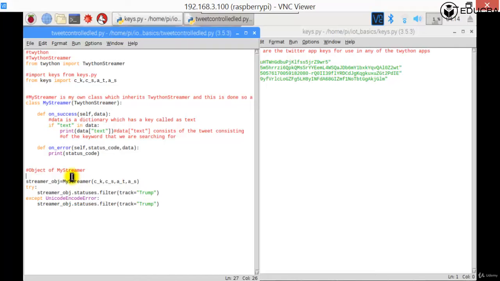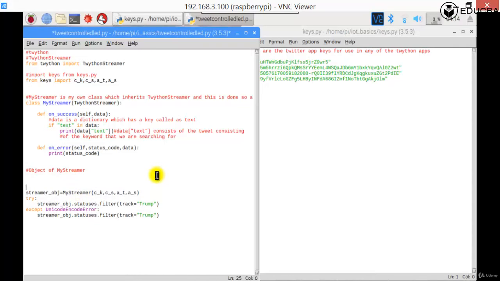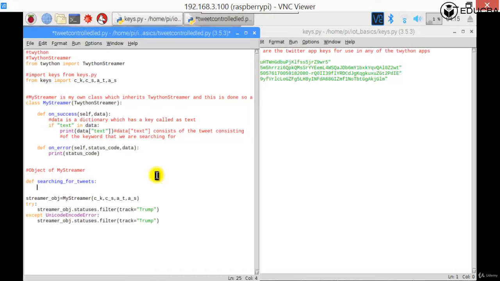So what we can do is we can define a function which says def searching for tweets. All right, and this, of course, when I call this, what is this going to do? This is going to do the same thing as this guy.